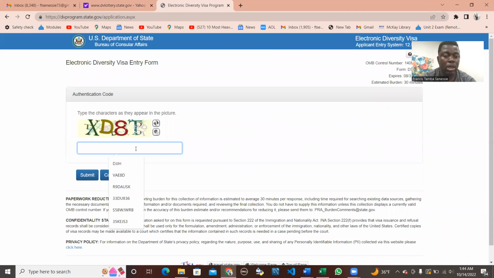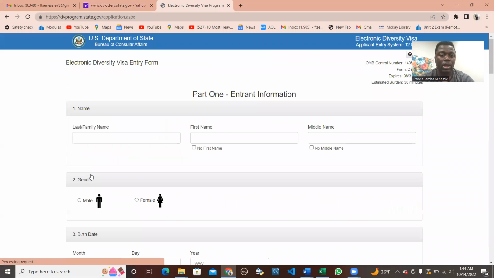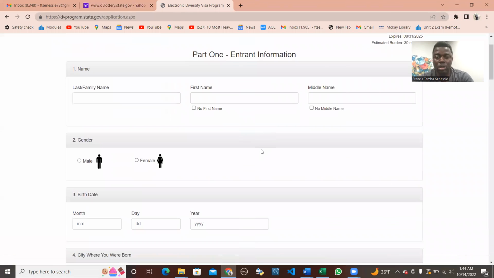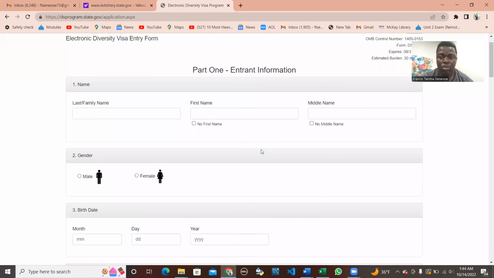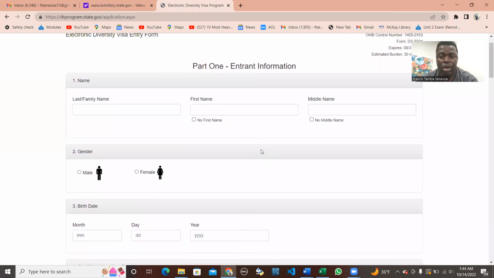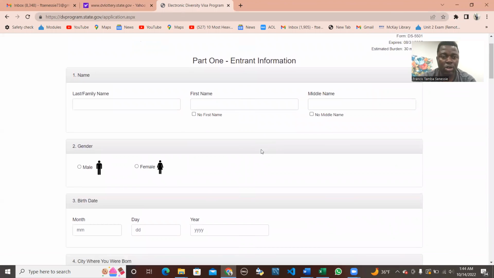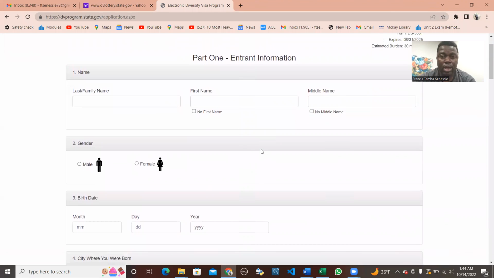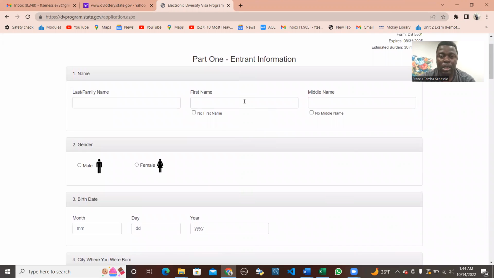So I will use X, D, 8T, I think so. And then I click submit. Let me see. Oh, fine. Now the main application page has been opened. One important thing about this DV lottery entry, you can apply with your families, but part one of this entry will always show for you.